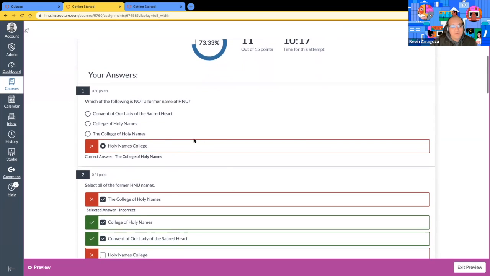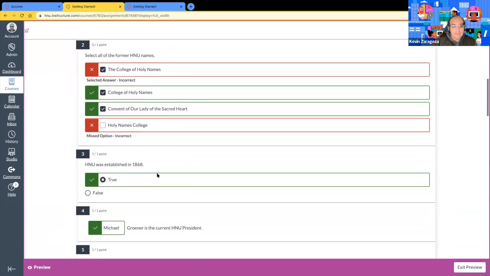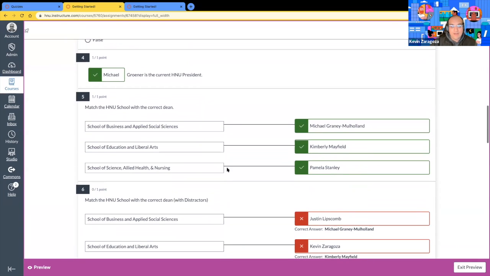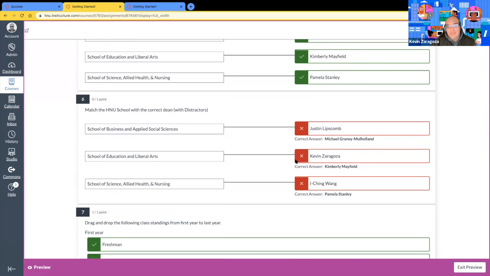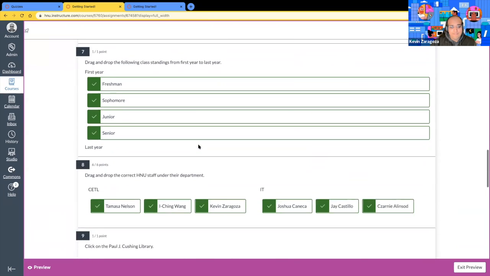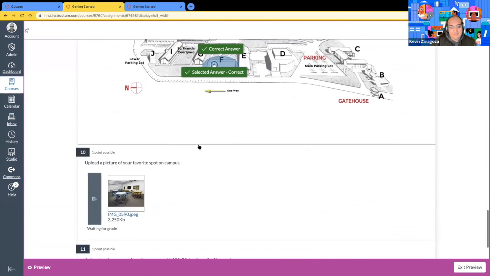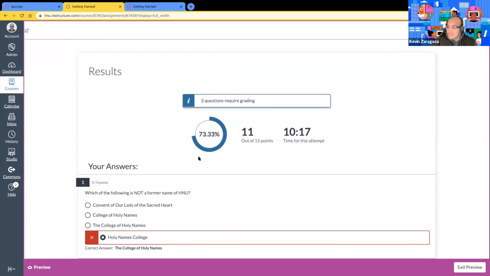Over at the bottom as well, we do get a review of our choices that we selected versus what was correct and incorrect. And in the settings later on, this is optional as well. The instructor has the ability to turn this off. So have no fear, this is able to be turned off. There we go. Ready to build?